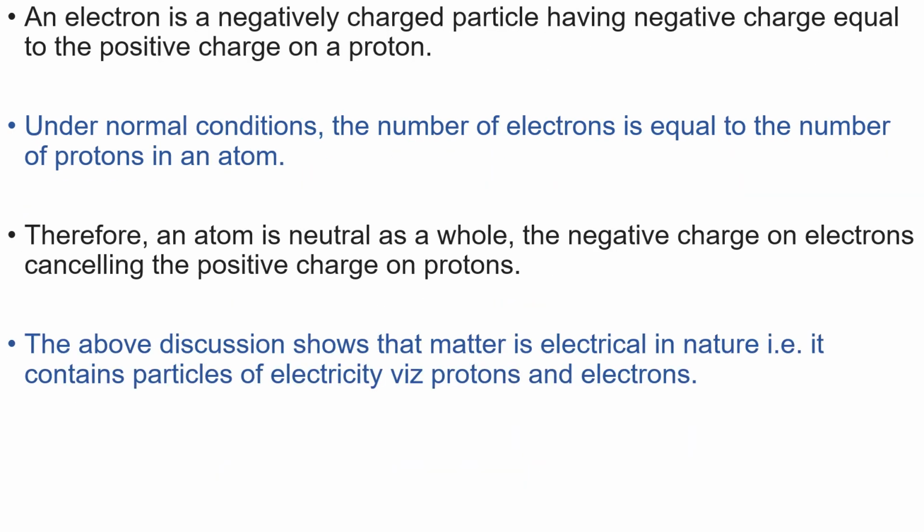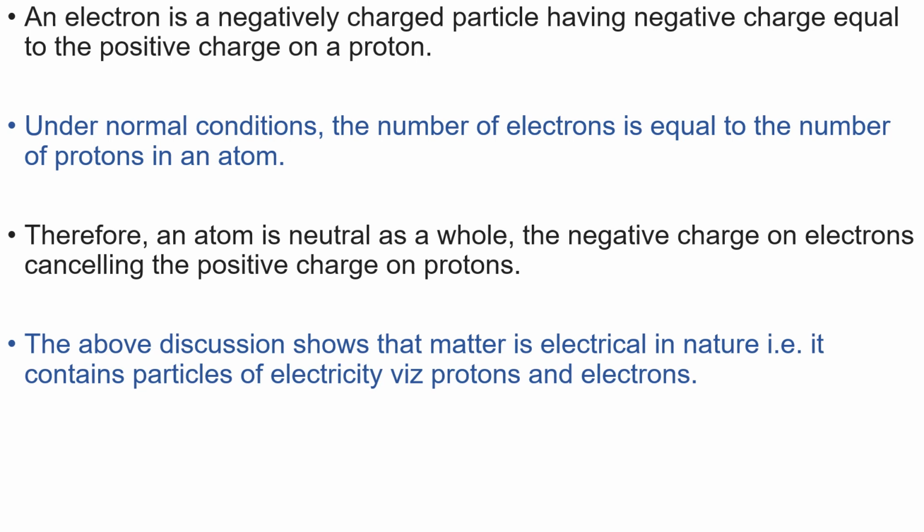An electron is a negatively charged particle having negative charge equal to the positive charge on a proton. Under normal conditions, the number of electrons is equal to the number of protons in an atom. Therefore, an atom is neutral as a whole, the negative charge on electrons cancelling the positive charge on protons.